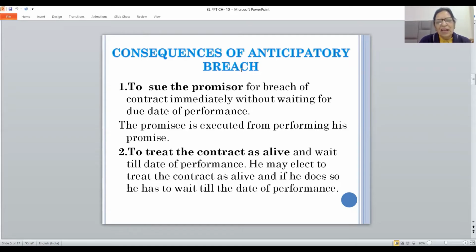And the second option available to him is to treat the contract as alive. He can keep the contract alive. He can treat the contract as alive till the actual date of performance.